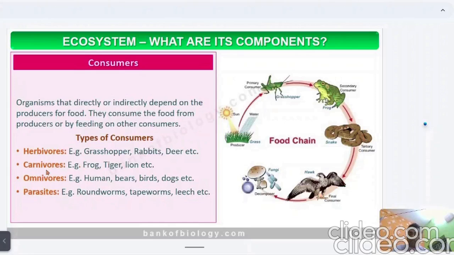Now, carnivores basically eat meat. Omnivores can take both plants and meat. And parasites are dependent upon all these types of organisms, like herbivores, carnivores, and omnivores, and they basically harm them.